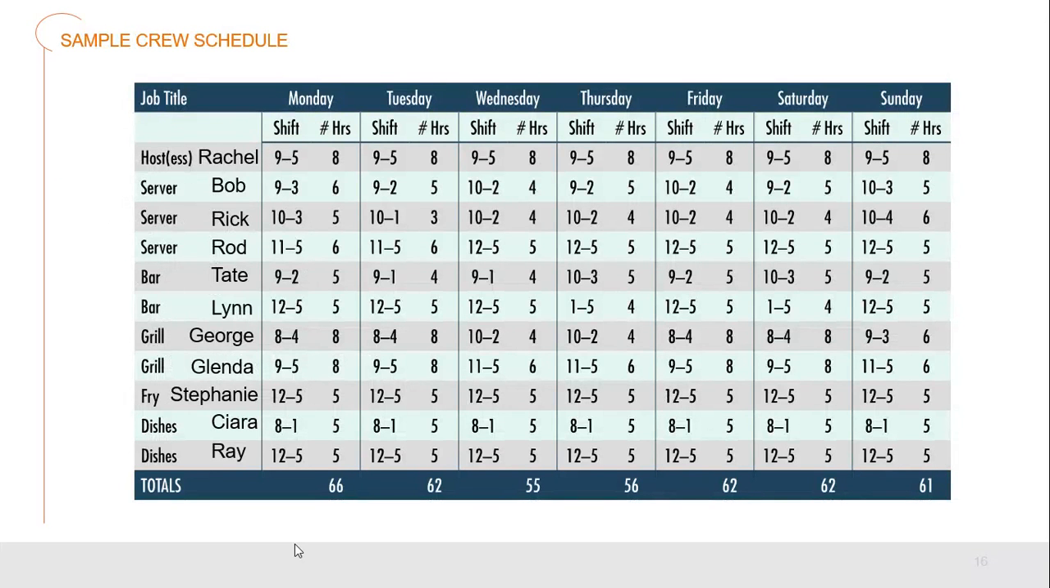So this is a typical scheduling, a crew schedule that we would actually issue to our staff. And so as you can see, we have our basic shifts are all set in here. But so now Rachel knows, as the hostess, that she is expected to be working from 9 to 5 all the way through on this schedule. Our server, Bob, he's going to be working on this schedule. Our server, Rick, this is his schedule. So this is where we can actually show our crew exactly when they're going to be working.